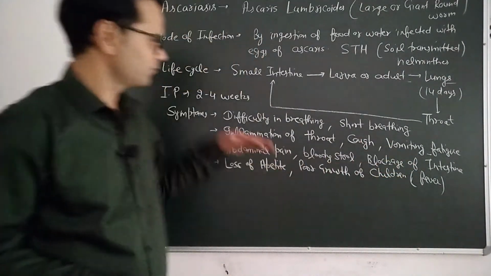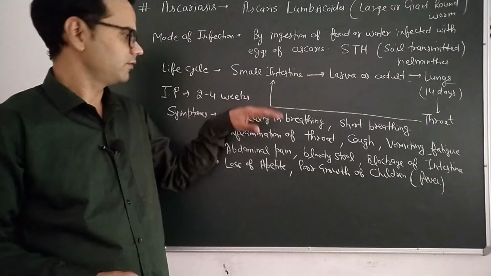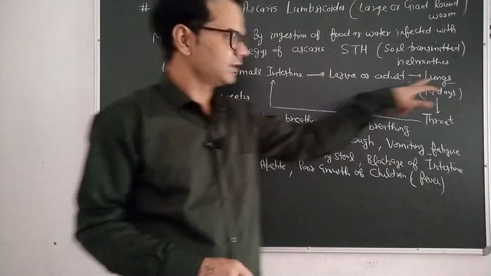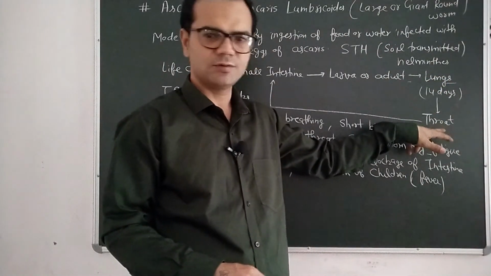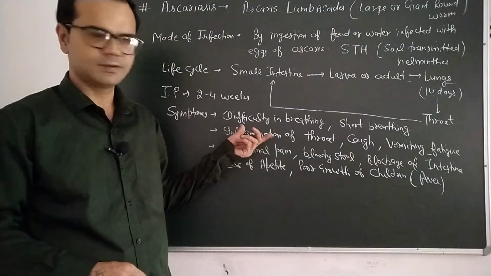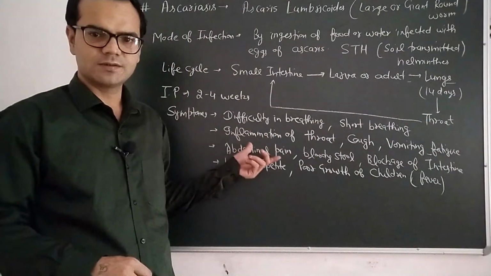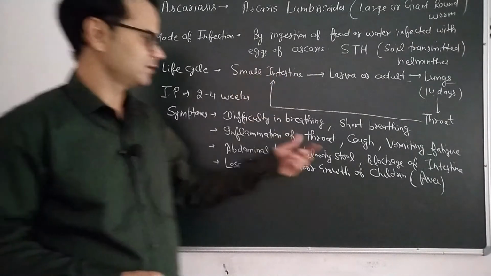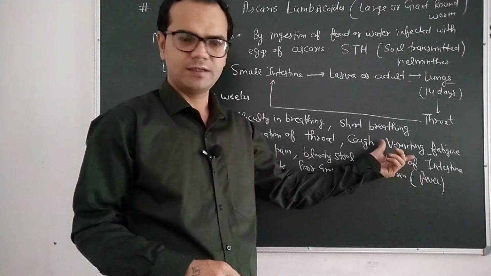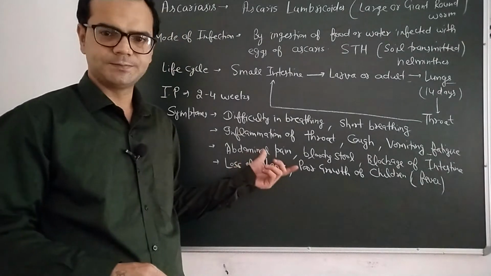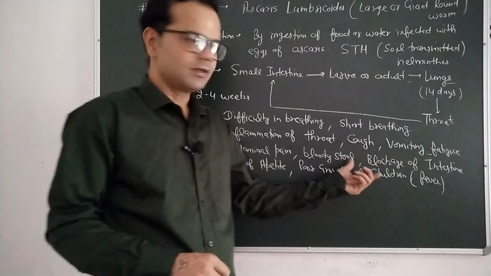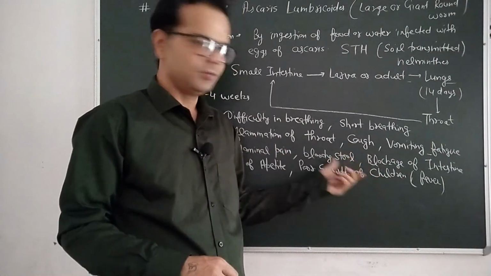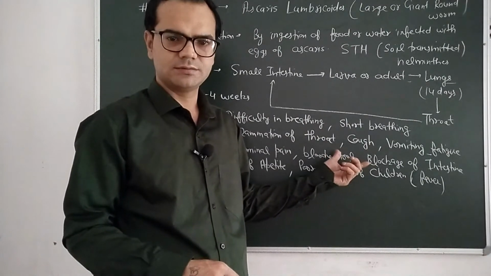So these are the initial symptoms when the pathogen attacks the lungs. After it attacks the thorax, these symptoms belong to the thorax, and the final serious symptoms appear in the small intestine. If there is bloody stool and blockage of the intestine, then definitely loss of appetite. If there is no appetite, children's growth will be at a poor rate, right?